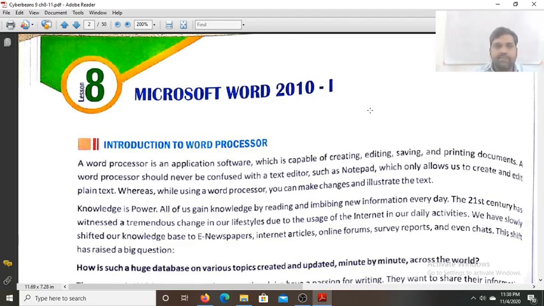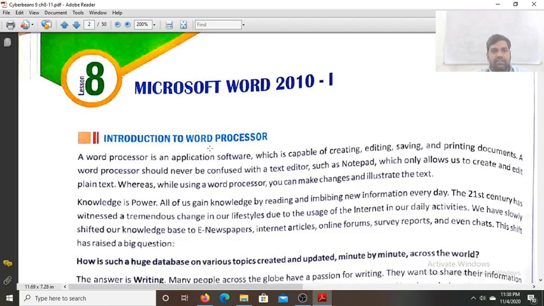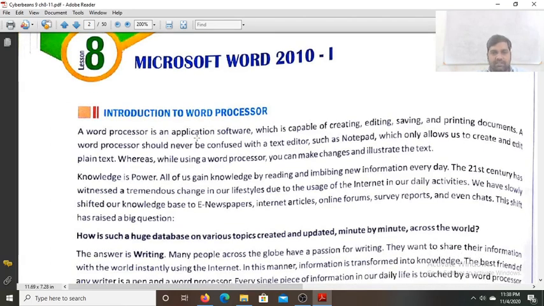Hello students. So today we will start a new lesson 8, Microsoft Word 2010. Now see, a word processor is an application software. This Microsoft Word is also an application software and it is capable of creating, editing, saving and printing documents. A word processor should never be confused with a text editor such as Notepad, which allows you only to create and edit plain text.